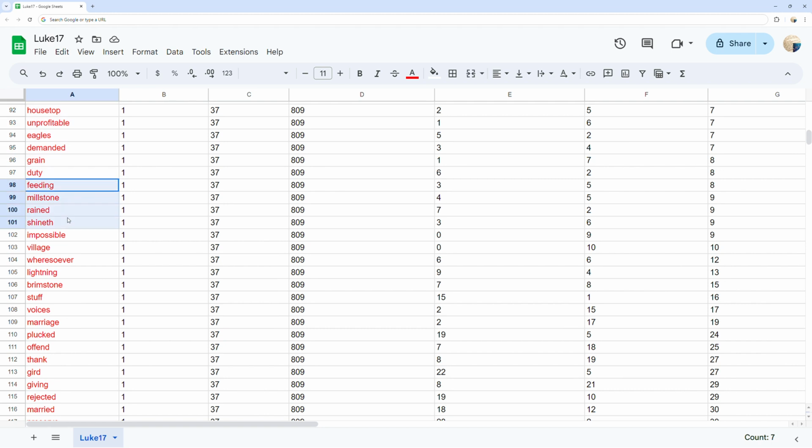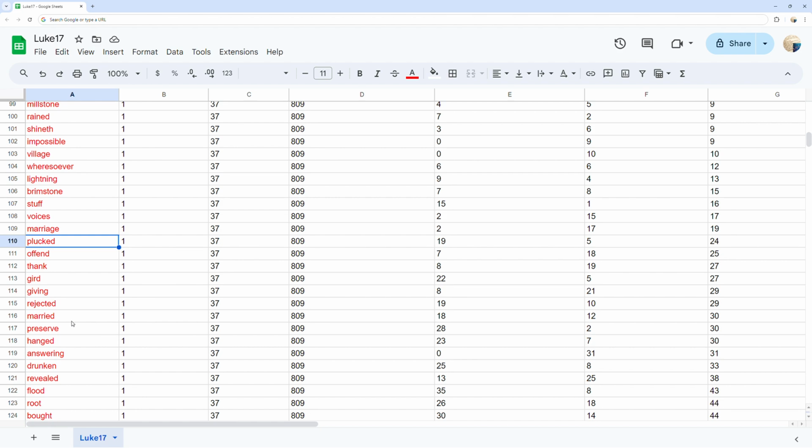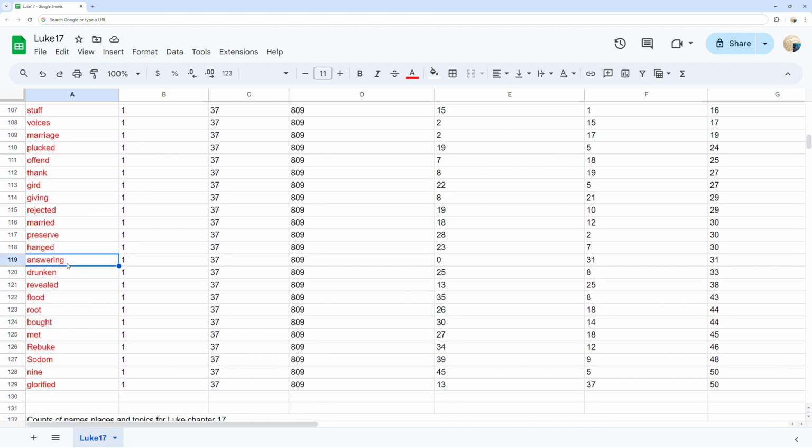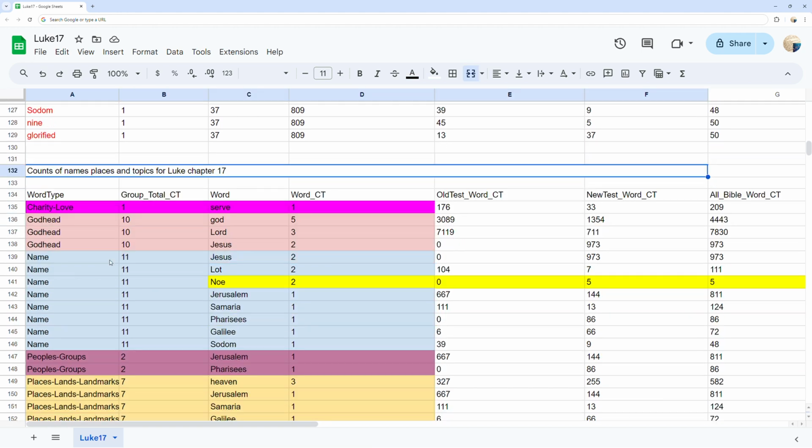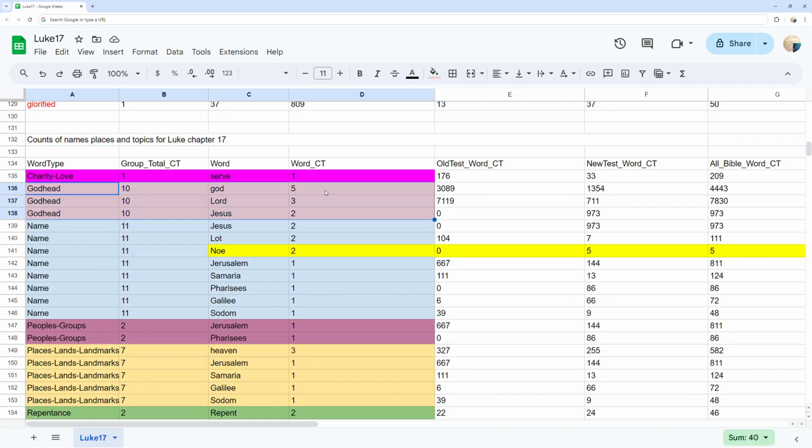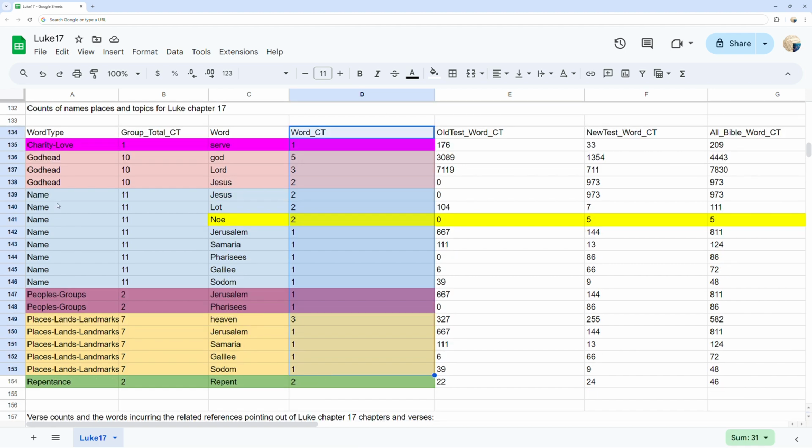Counts of names, places, and topics. You can see different topics, names, and places, as well as their word counts in Luke chapter 17. As well, you can see the large list of names under the topic of name highlighted in blue. You can see 5 places listed at the bottom in orange as places, lands, and landmarks.